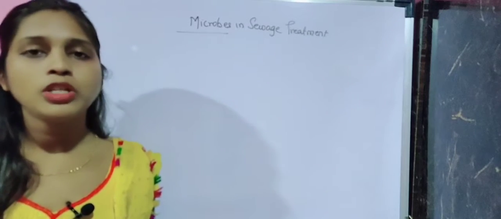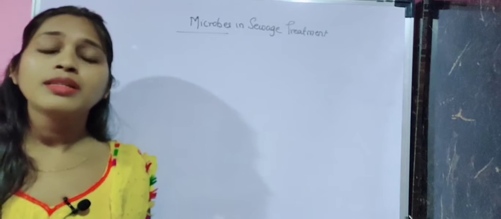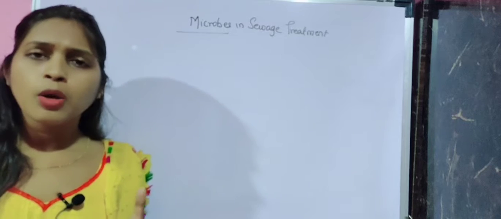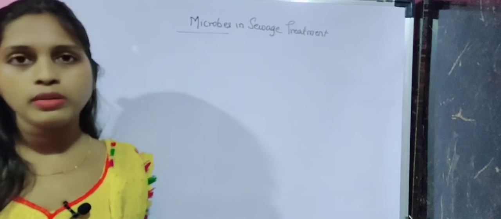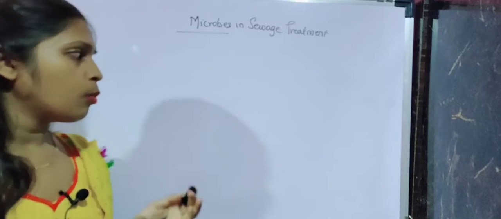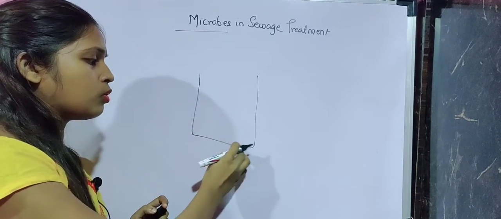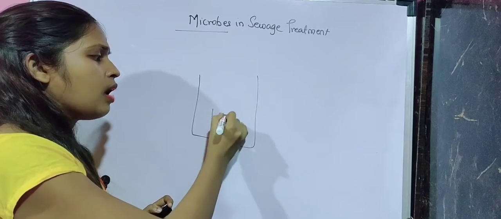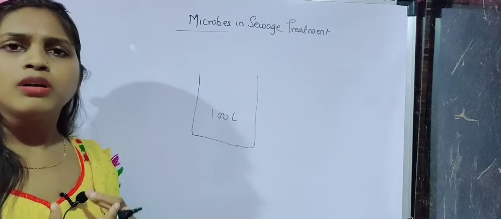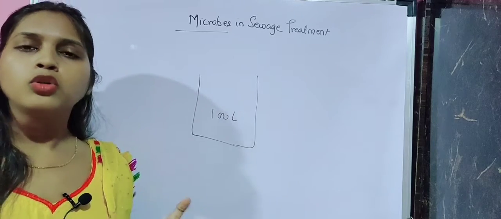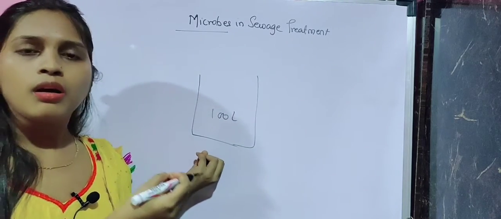Microbes in sewage treatment. Now why is it essential to use microbes for sewage treatment, or why is it required to treat the sewage water? Say for example we have around 100 liters of water, and we use it on a daily basis for our needs, like for the washroom and household chores.